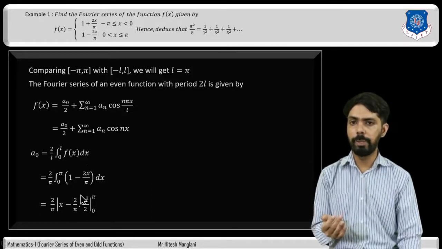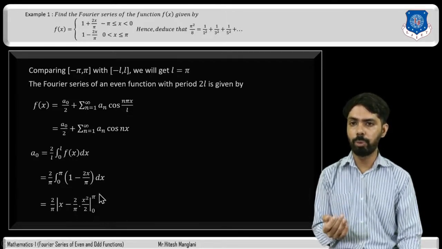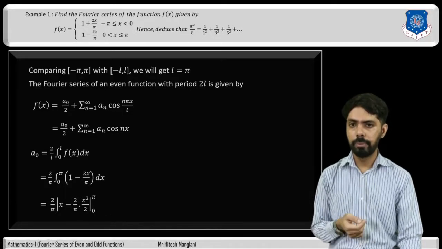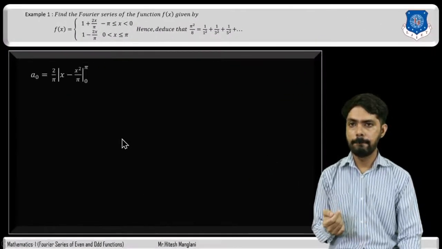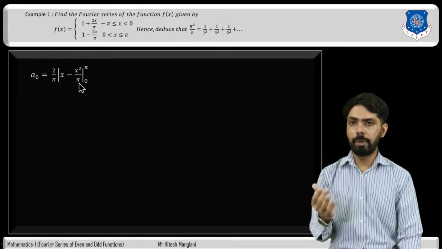So here it will be 2 divided by pi into x square divided by 2. So here 2 cancels out, and limit will be from 0 to pi. So here a0 is 2 divided by pi in bracket x minus x square divided by pi, because 2 cancels out and limit is from 0 to pi.